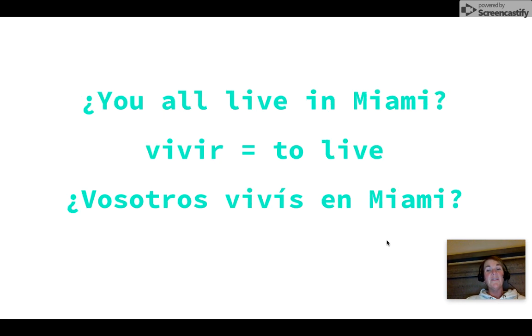This time we have you all live in Miami. We're going to use vivir to fill in the verb to live, vivir. We're going to conjugate it in vosotros because it's you all. And so remember, you all would match up with that vosotros subject pronoun. So we're going to cut off the IR ending and use viv as the stem. And then we're going to have vivís. So vosotros vivís en Miami. So you all live in Miami becomes vosotros vivís en Miami.